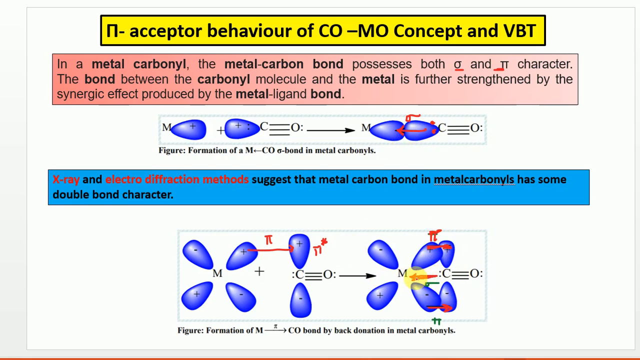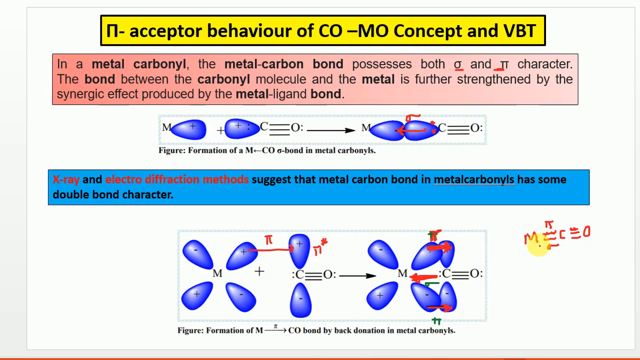So one bond's strength is going to increase by another bond. Here you see the sigma bond strength is further increased by this pi bond, and again this pi bond increases the strength of the sigma bond. The double bond character of the metal carbon bond in metal carbonyls has been confirmed by these techniques, that is X-ray and electron diffraction methods. These two methods suggest that the metal carbon bond in metal carbonyls has double bond character.